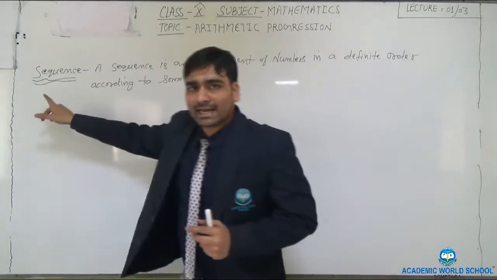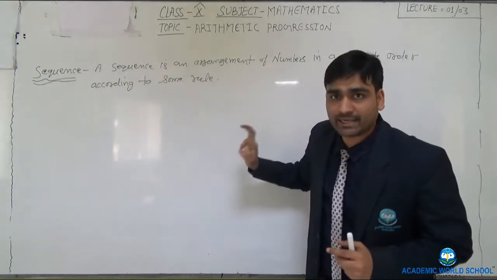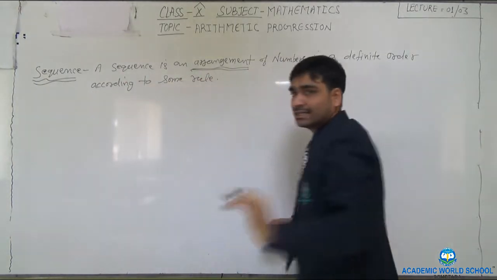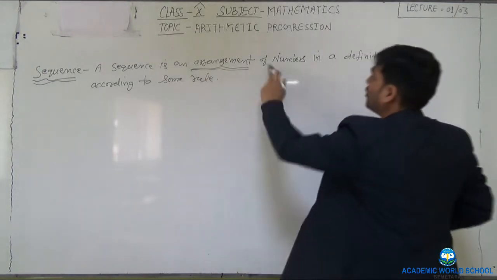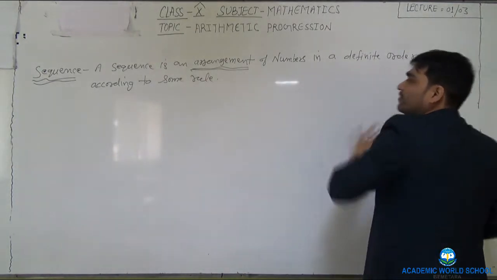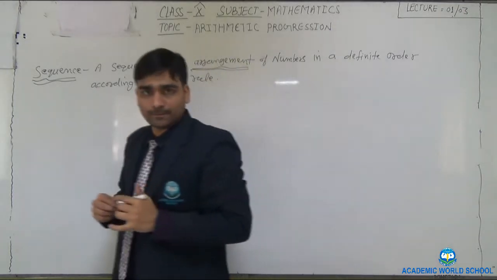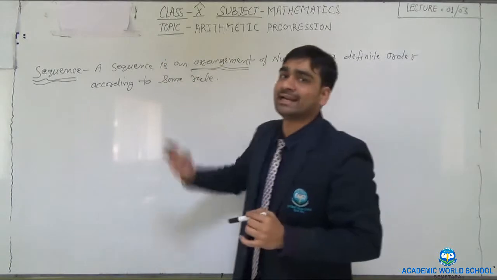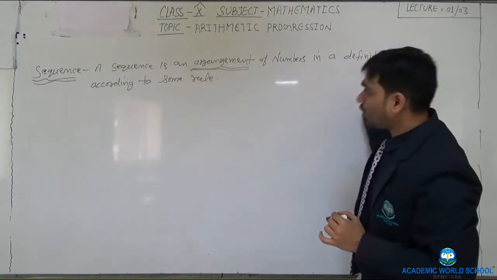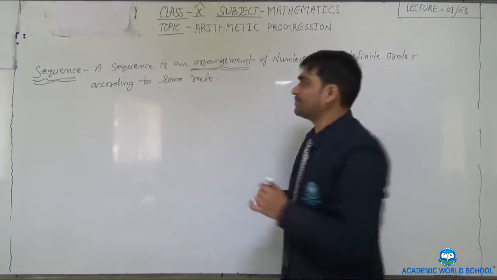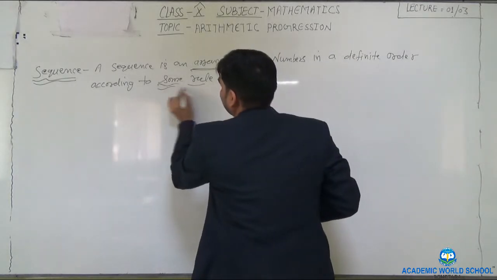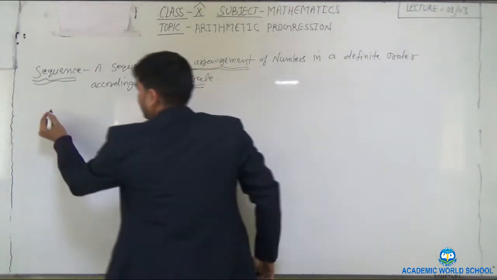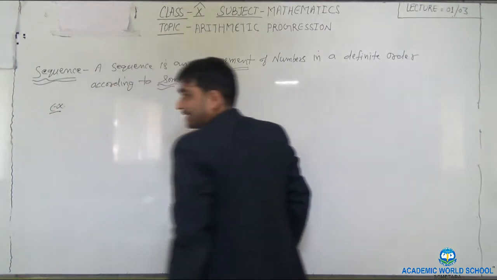Okay, so here I have written, a sequence is an arrangement. What is that? A sequence is an arrangement of numbers in a definite order according to some rule. That means numbers should be arranged in a particular manner. Okay, just see one example I am writing.